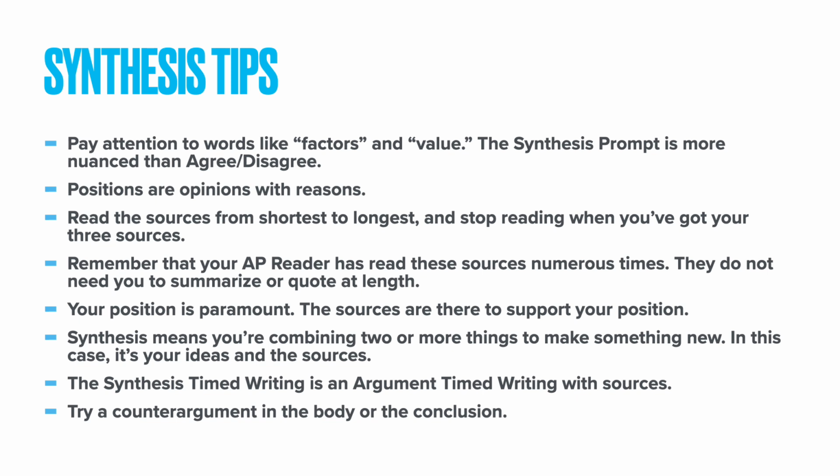And then we move on to the second, whatever is shortest. And I think for wind farms, it's a bar graph. And if we look at that bar graph and we know that we can use that bar graph as one of our sources, then we look at the next one. Now, the third shortest is almost definitely going to have words in it. So you start to read the shortest source, and as soon as you know that you can use that source, you cherry pick a sentence out of that source, or you cherry pick a paragraph out of that source, you could be done reading that too.